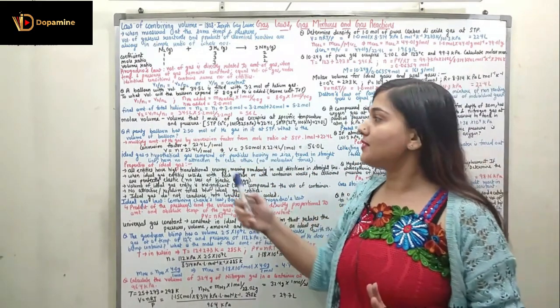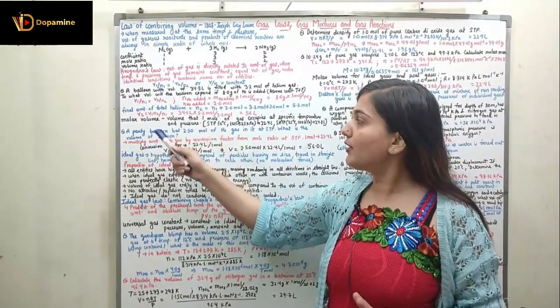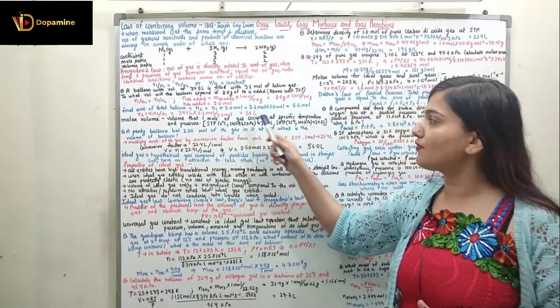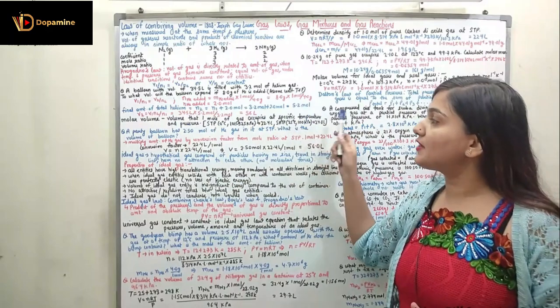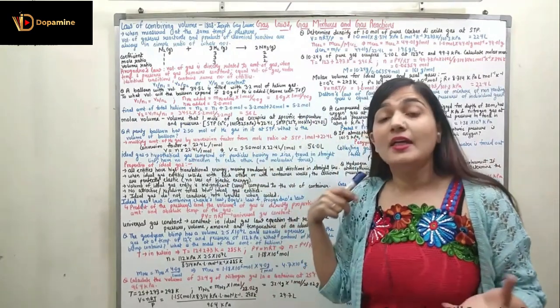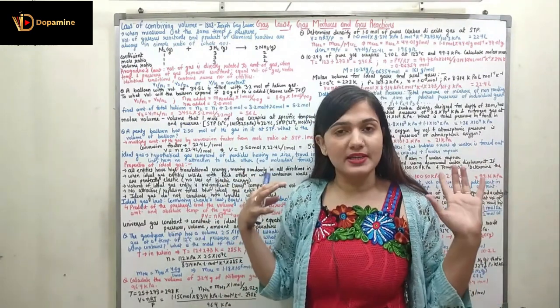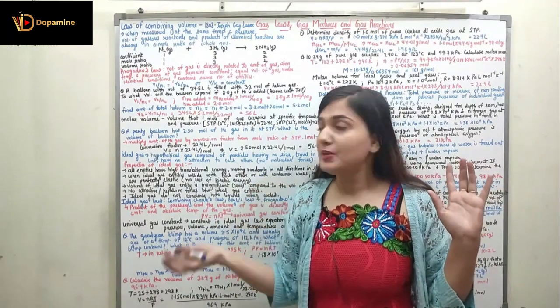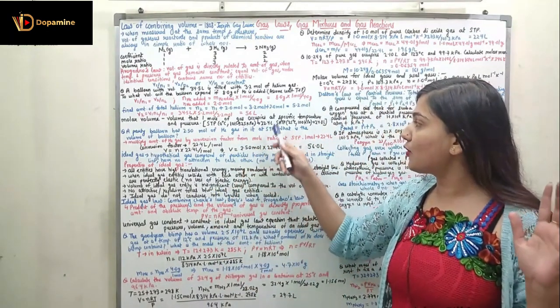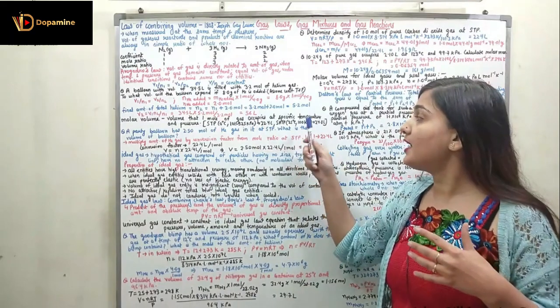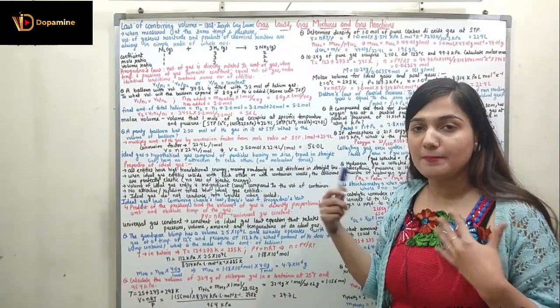Right, coming to the next concept, which is the molar volume. Molar volume is the volume that 1 mole of gas occupies at a specific temperature and pressure. This specific temperature and pressure we can take as the standard temperature and pressure, the STP, or we can also take it as SATP, the standard ambient temperature and pressure.